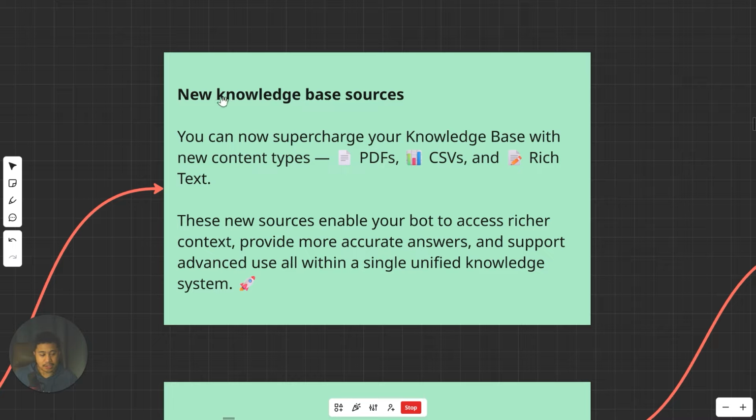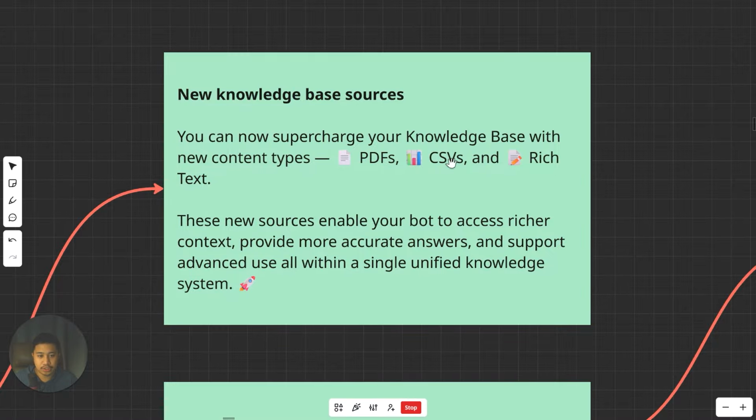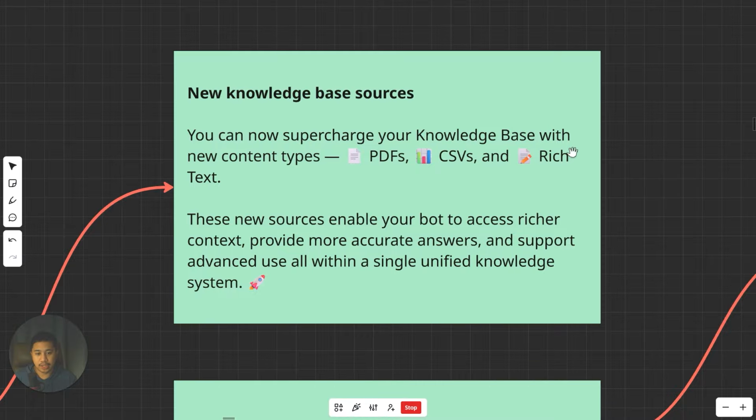Now, nag-open sila ng mga bagong sources. You can now add PDF files and CSVs and rich text. So yung CSV, I can imagine it will come to a point na pwede ka mag-link ng Google Sheet, and everything na nasa loob ng Google Sheet, nakikita yun ng chatbot sa loob ng GoHighLevel, and it can use that as a reference point for its knowledge, kumbaga. And that's just impressive, I would say.